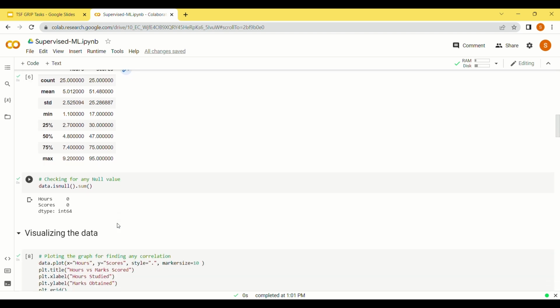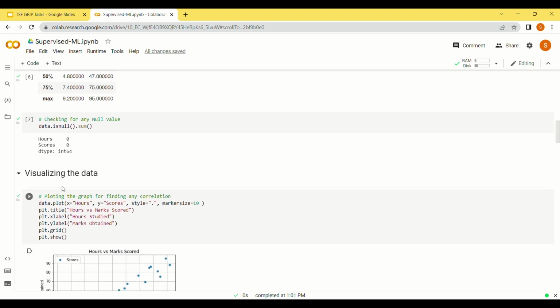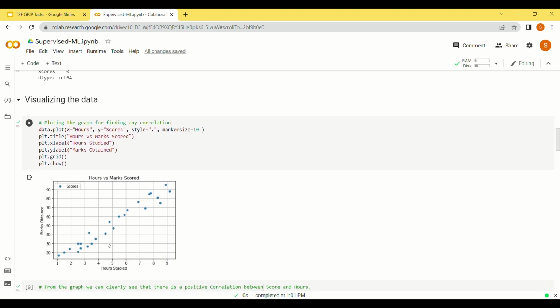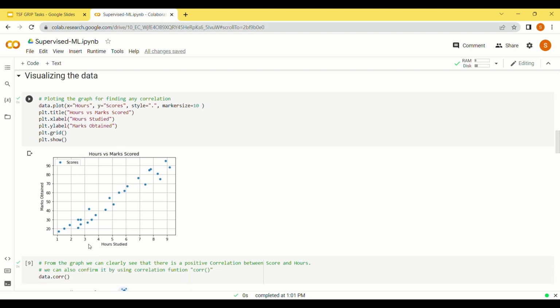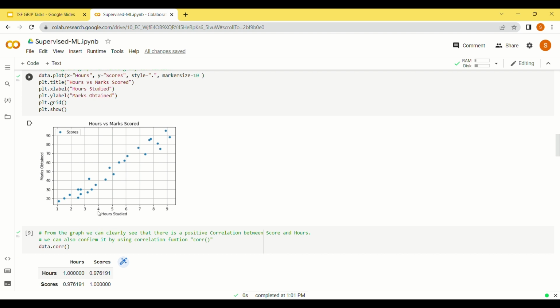Now we have to check for null values in our data. You can see here there is no null value in our data. We can proceed further to the visualization. We plot hours on the x-axis and marks scored on the y-axis. From the graph, we can clearly see that there is a positive correlation between hours and score, which means that as the number of hours increases, the marks obtained also increase.